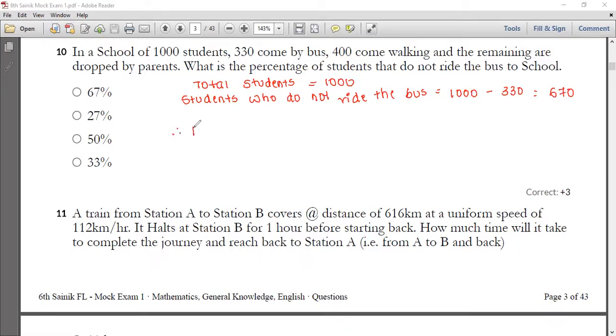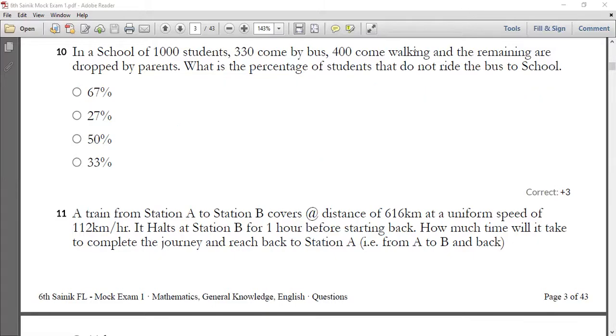So therefore let's find the required percentage for this. The required percentage is equal to 670 out of 1,000 students into 100. 20 will get cancelled, 10 will get cancelled. So your answer is 67%. So 67% of the students do not ride the bus to the school. So I can tell your option A is the correct answer. Okay, so hope you all got your 10th one.